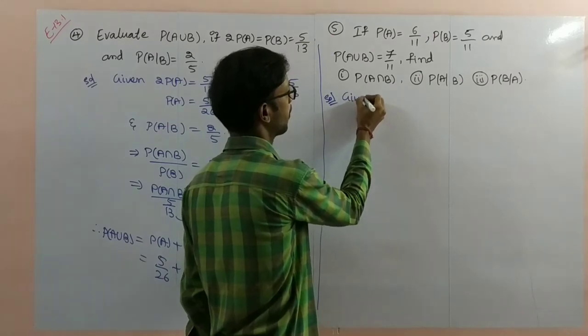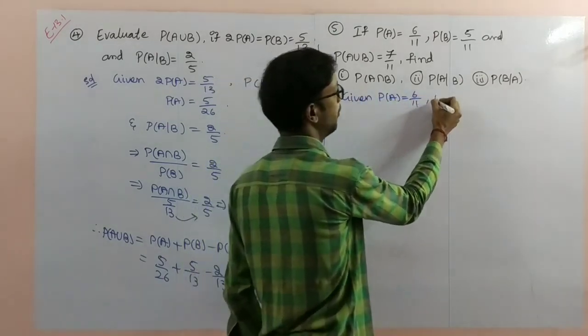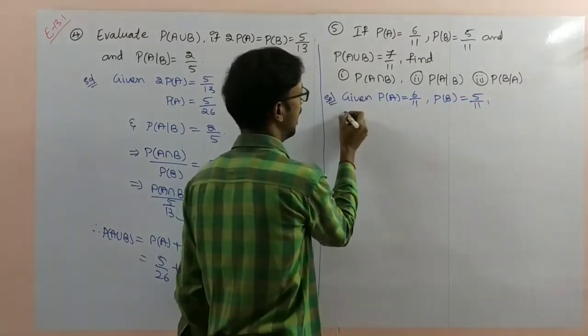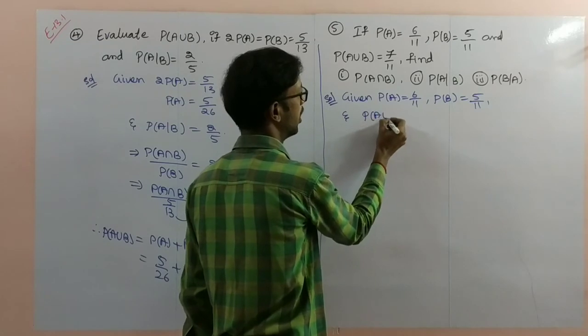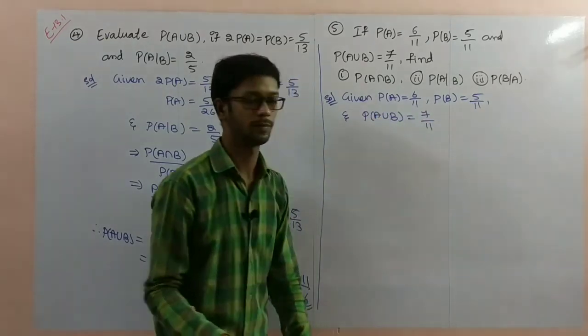Given: P of A is equal to 6 by 11, P of B is equal to 5 by 11 and P of A union B is equal to 7 by 11.